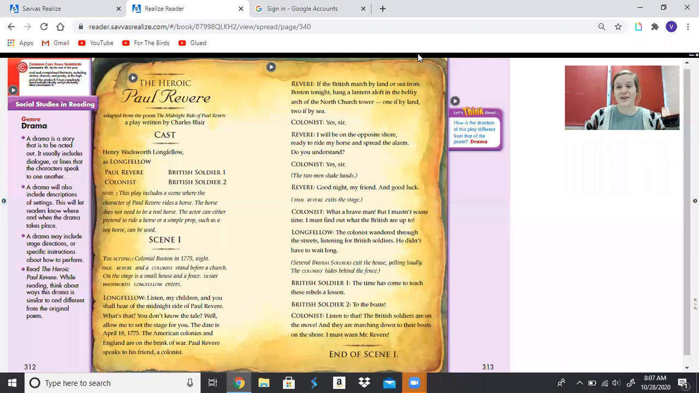Hello, boys and girls. We are on day 4 of our story, The Midnight Ride of Paul Revere, and we are going to read our paired selection today. So, we see that our genre of our paired selection is drama.